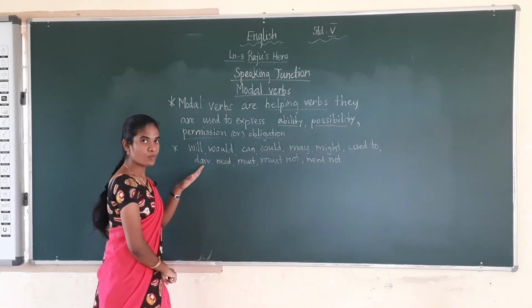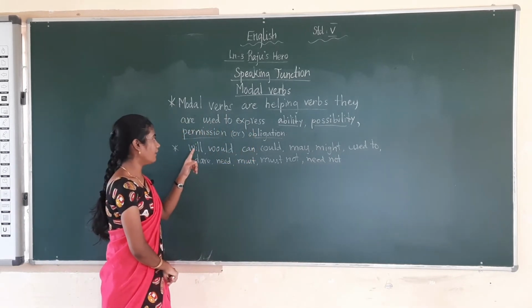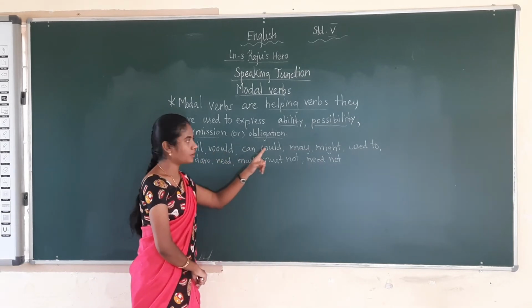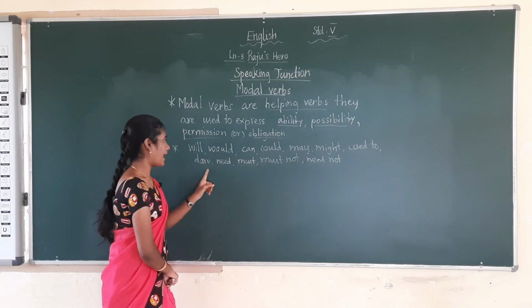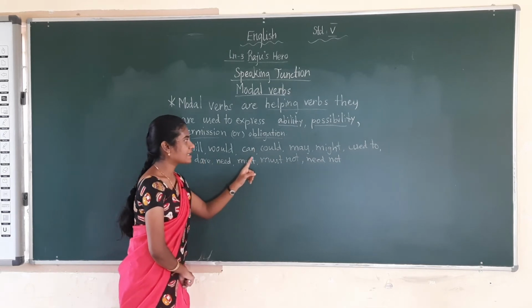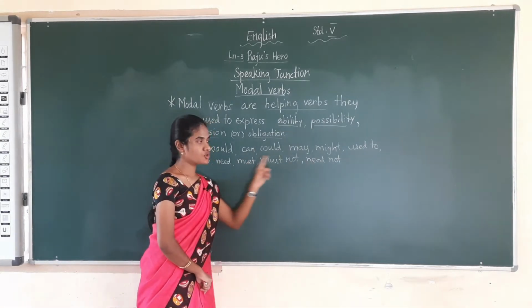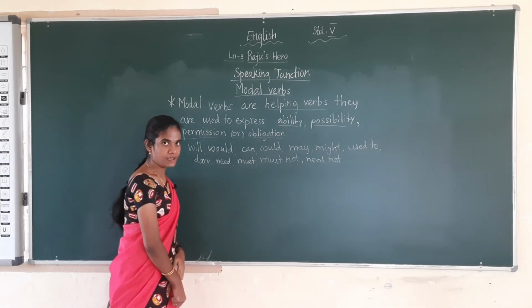Okay, these are the modal verbs in English. What are they? Will, would, can, could, may, might, used to, dare, need, must not, need. So these are the modal verbs.